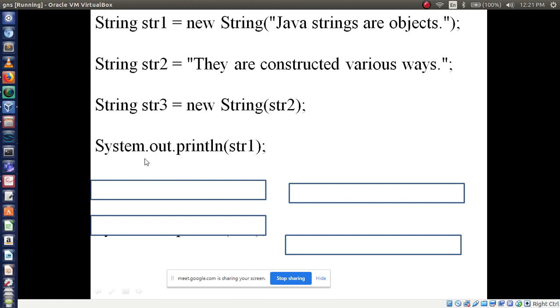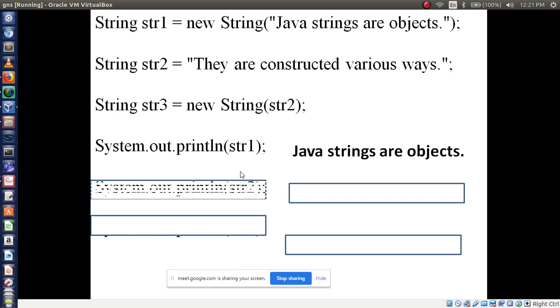Now you tell me, I am going to print SOP str1. What are the str1 characters? What will print? Yes, Java strings are objects. It will print. Fine. Now I am going to print str2. What will str2 print?